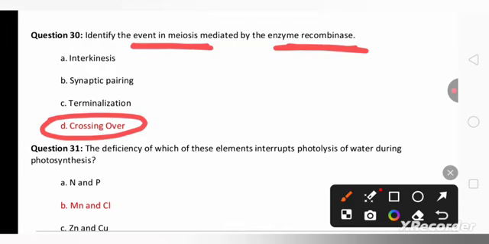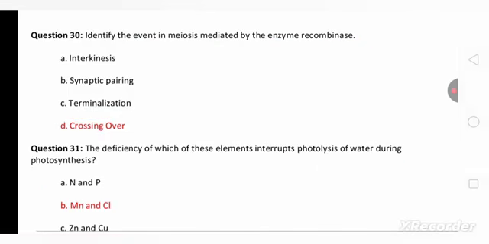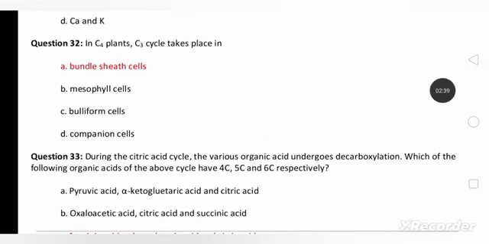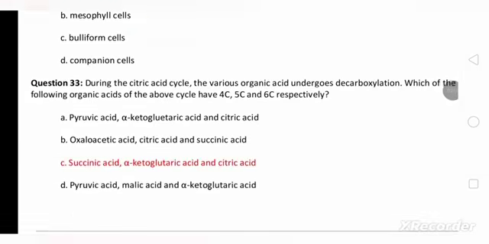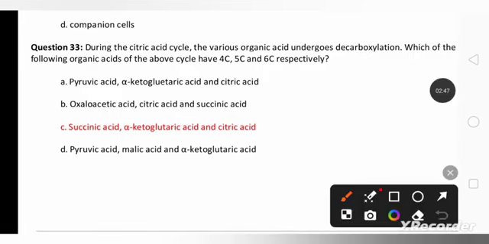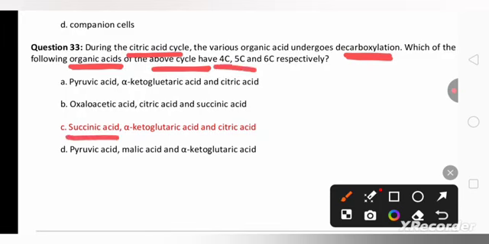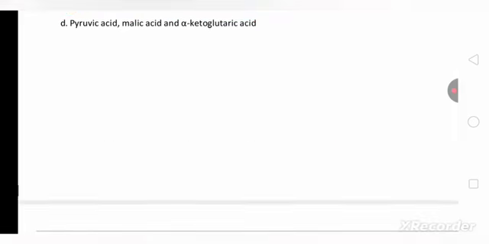The deficiency of which of these elements interrupts the photolysis of water? Photolysis of water is one of the important steps during photosynthesis. The deficiency of manganese and chlorine definitely interrupts the photolysis of water during photosynthesis. In C4 plants, the C3 cycle takes place in bundle sheath cells. Very important, you need to remember. And during the citric acid cycle, Krebs cycle, various organic acids undergo decarboxylation. Which of the following organic acids of the above cycle? 4 carbon is succinic acid, 5 carbon is alpha ketoglutaric acid, and 6 carbon is citric acid. So option C is the right answer for this question.